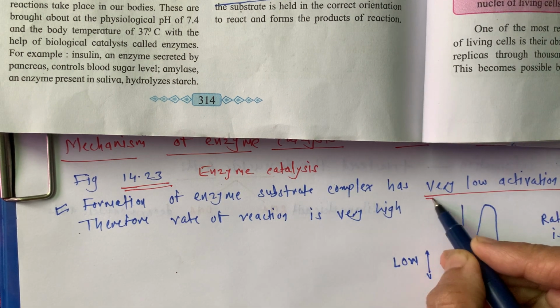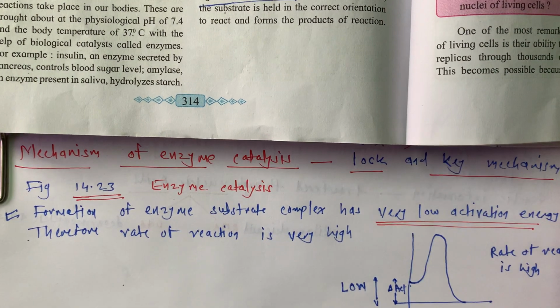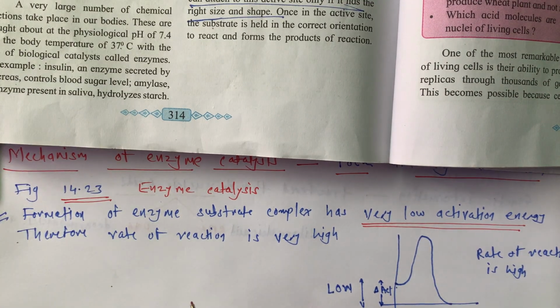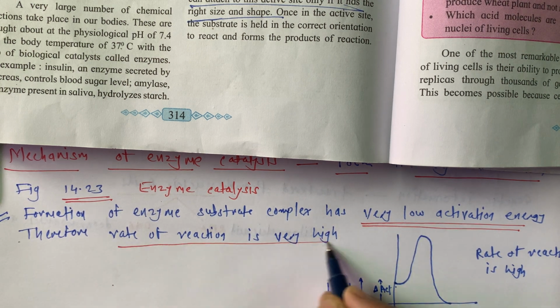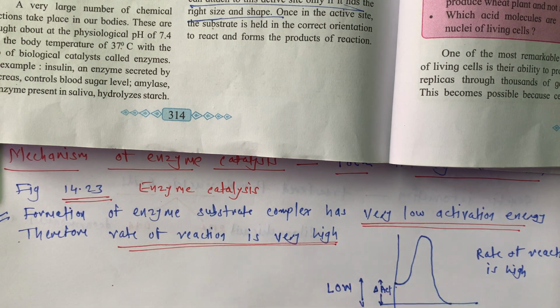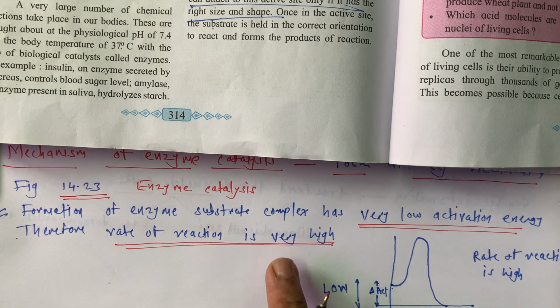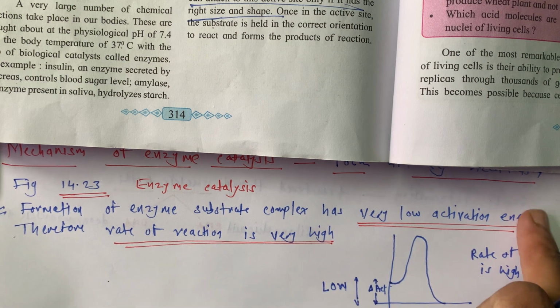Now again, the very important thing here is that the formation of the enzyme substrate complex has very low activation energy. Providing a very low activation energy, it can be activated, and if the activation energy is low, then the rate of reaction is very high. So by using enzymes as a catalyst, we get fast reactions.